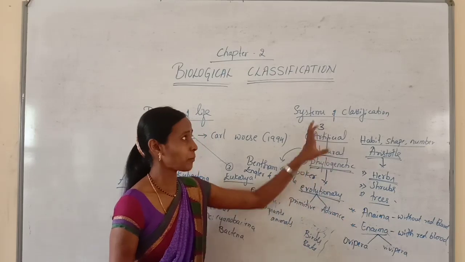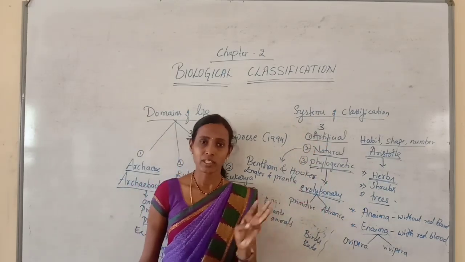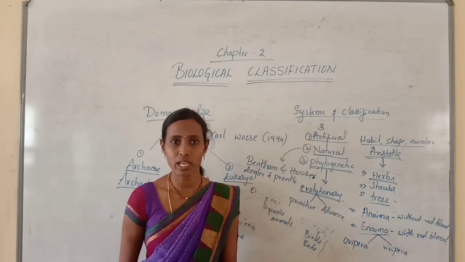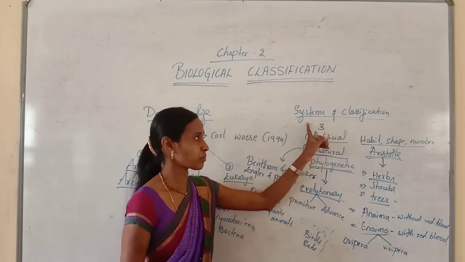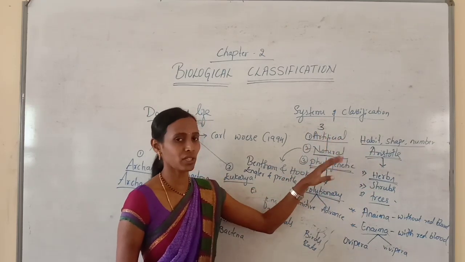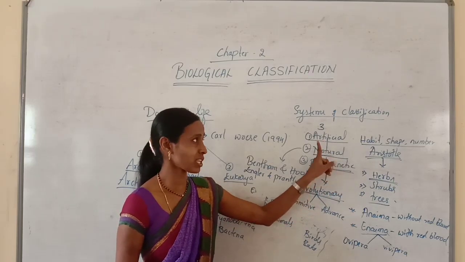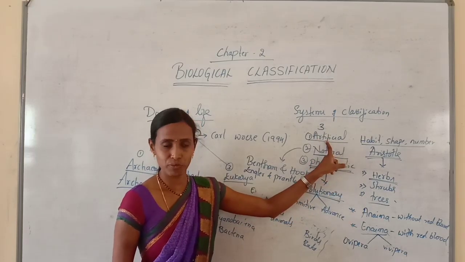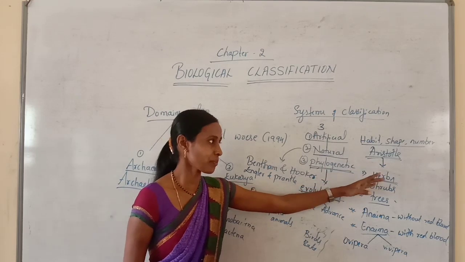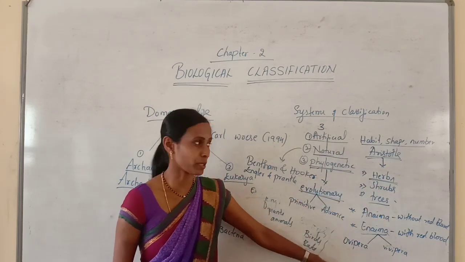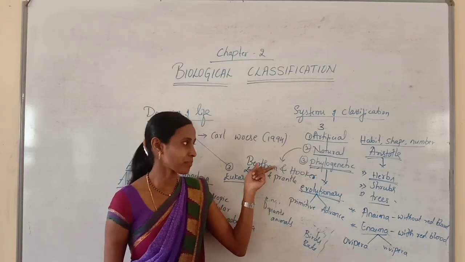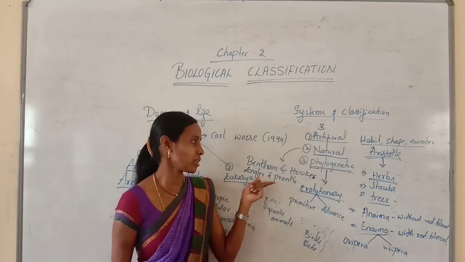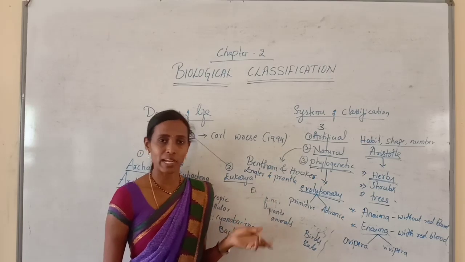So this is about systems of classification. Here we have discussed the domains of life, which is very important, and systems of classification. Here you should remember artificial, natural and phylogenetic systems of classification. An example for the artificial system is the Aristotle system, and you should remember how he classified. An example for the natural system is the Bentham and Hooker system, and an example for the phylogenetic system is the Engler and Frankel system.